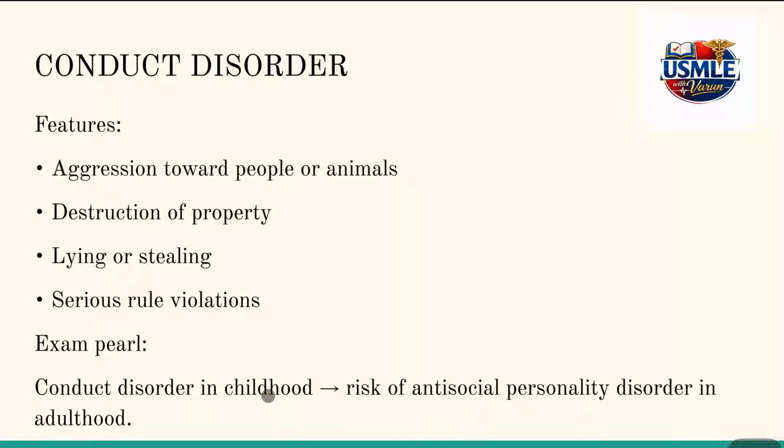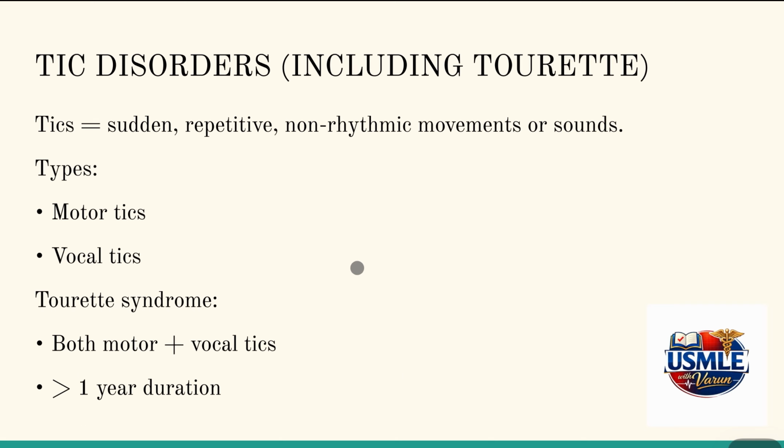In both disorders, the features are the same, but in children, if the age is less than 15 years, they are marked as patients with conduct disorder, and if they're older than 18 years, they're marked as patients with antisocial personality disorder.